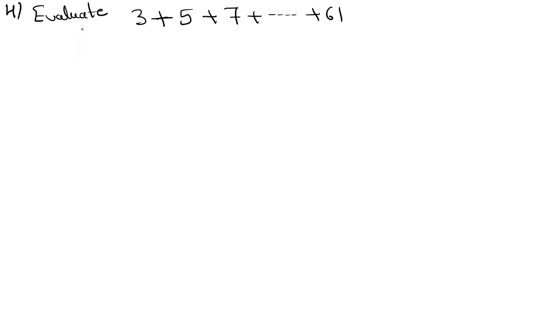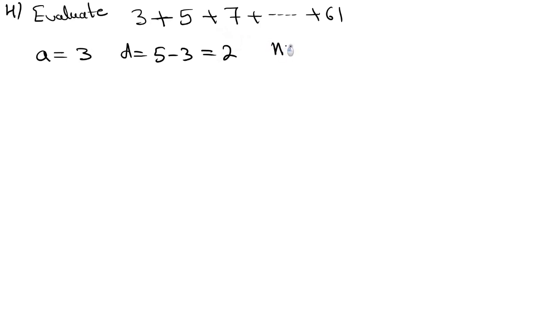See the next question. Evaluate 3 plus 5 plus 7 plus dash dash dash up to 61. That means you need to calculate the sum of the given AP, right? So here, the first term of the AP is 3. Then the common difference d is equal to 5 minus 3. What is 5 minus 3? 2, right? The difference is 2. Or 7 minus 5, the difference is 2. By this you can say that the given sequence is an AP.